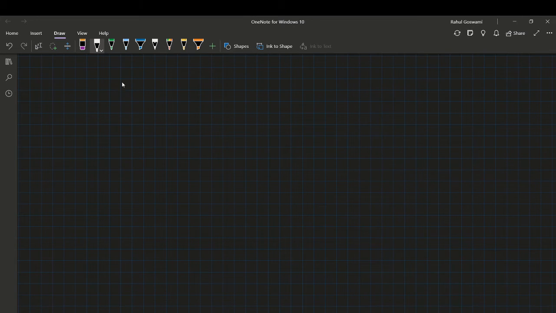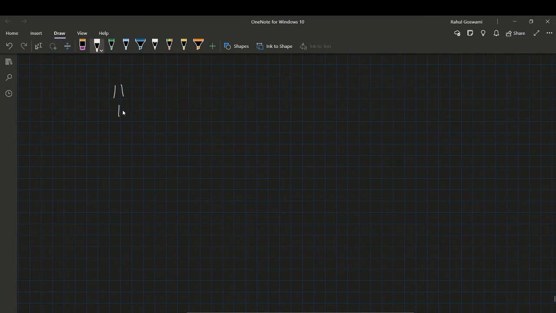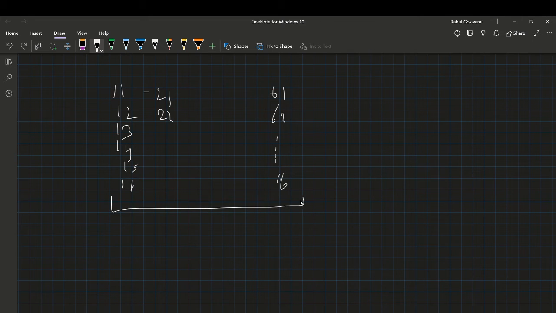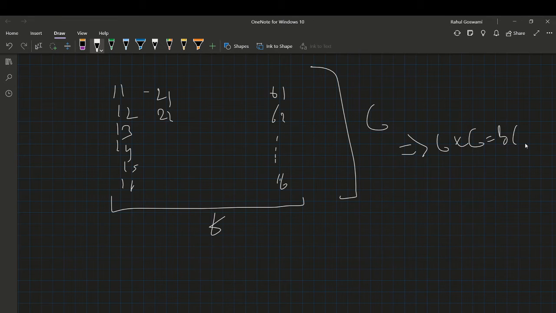If you roll 2 dice, there can be 6 into 6 combinations: 1 1, 1 2, 1 3, 1 4, 1 5, 1 6. In the same manner you will get 2 1, 2 2, similarly 3 1, 3 2, and so on up to 6 1, 6 2 and 6 6. The number of columns is 6 and the length of each row is 6, so the total number of combinations possible is 6 into 6, equal to 36.